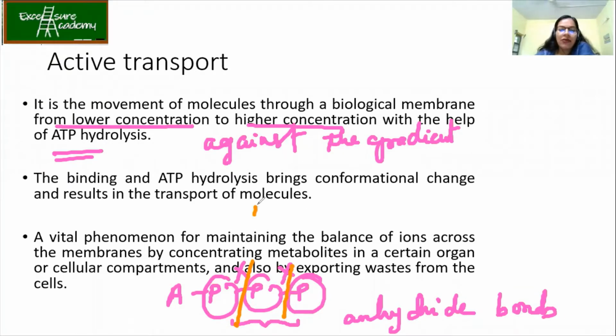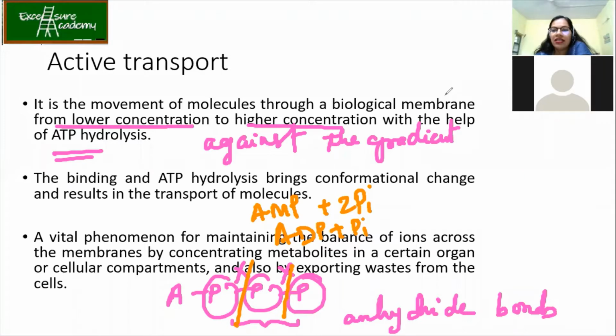Is it the formation of AMP plus 2 Pi or ADP plus Pi which gives me the maximum energy? No idea? Anyone? Sandhya? Anjan? ADP plus Pi, ma'am. ADP plus Pi. Okay.